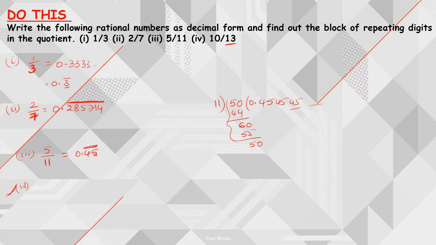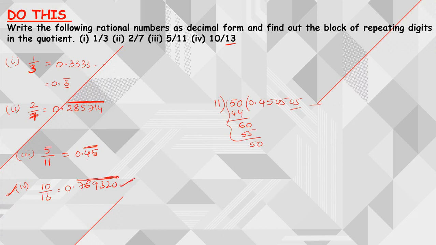so the fourth one also we can do like this. 10 by 13 gives me 0.769230. So these digits will be repeating, right? So this will be your answer. You can give it a try.